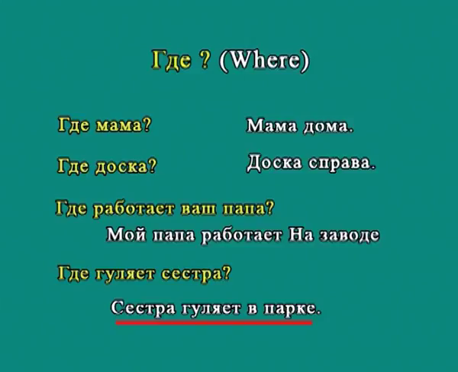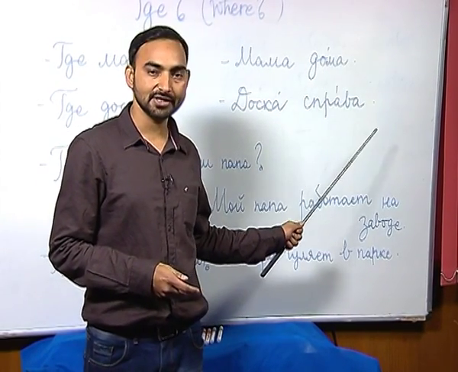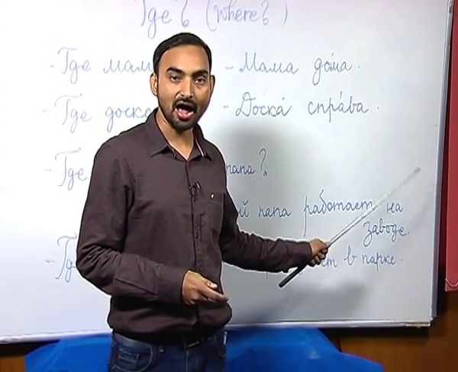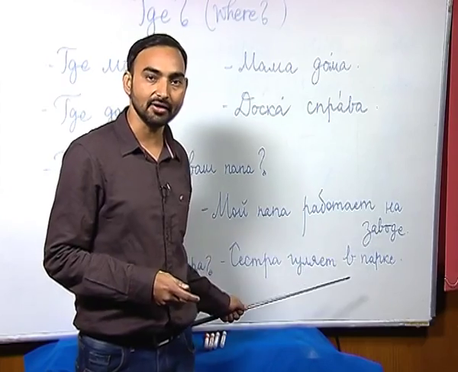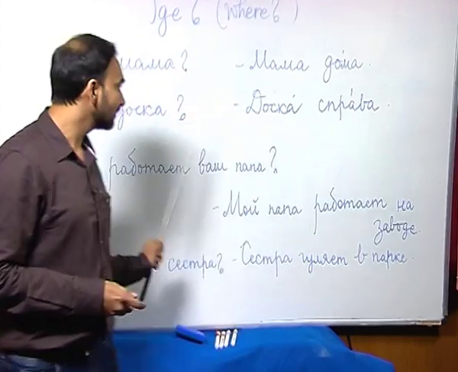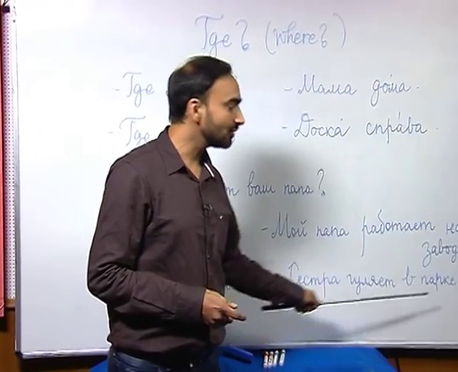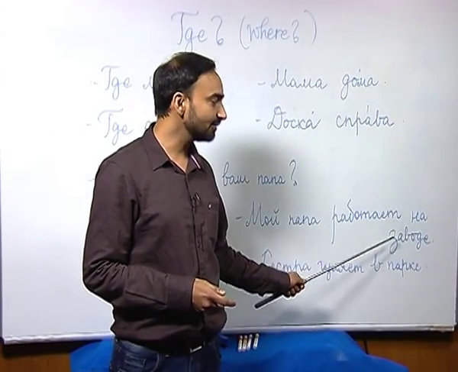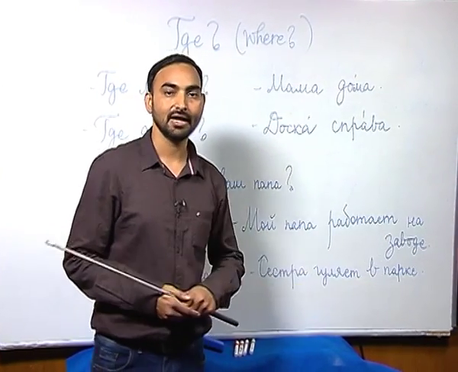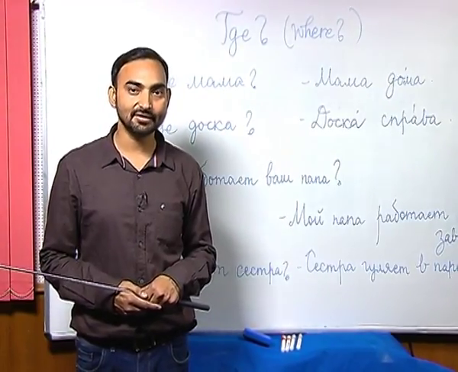So, in these two sentences we have used adverbs of location, and in the last two sentences, I have used nouns after these two prepositions на and в, and these two prepositions denote location. So, how do we denote a location? We denote location by using a noun after either в or на in the locative case, or prepositional case. So, the prepositional case is our next topic.